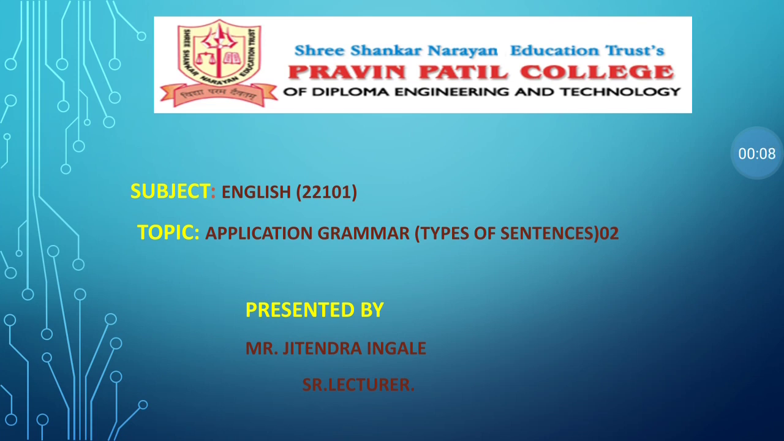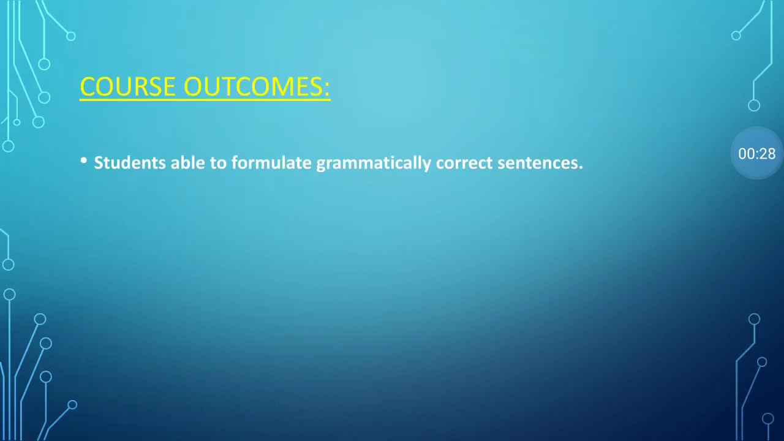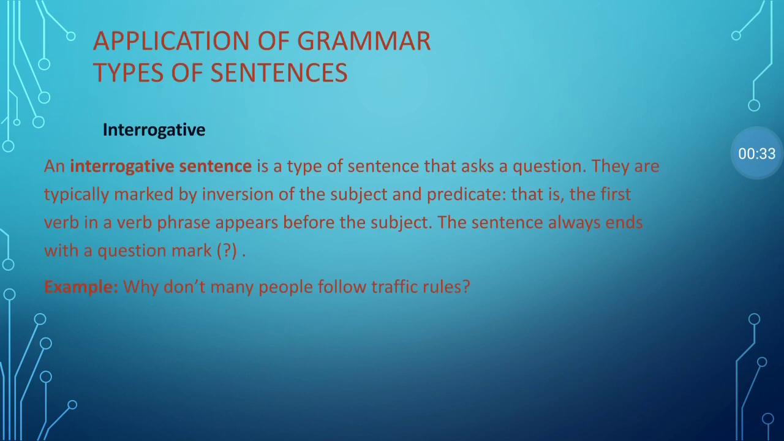Our today's topic is types of sentences. Students, in our last lecture, we already learned the types of sentences: assertive, imperative, interrogative, and exclamatory. We also discussed how to transfer assertive into imperative and imperative into assertive. Course outcome: students are able to formulate grammatically correct sentences. So today we are going to learn interrogative and exclamatory types of sentences.